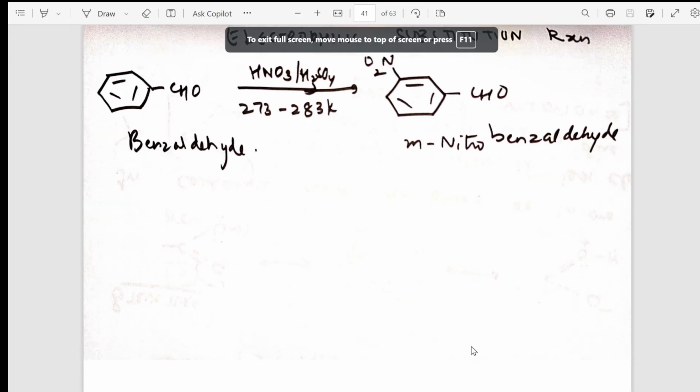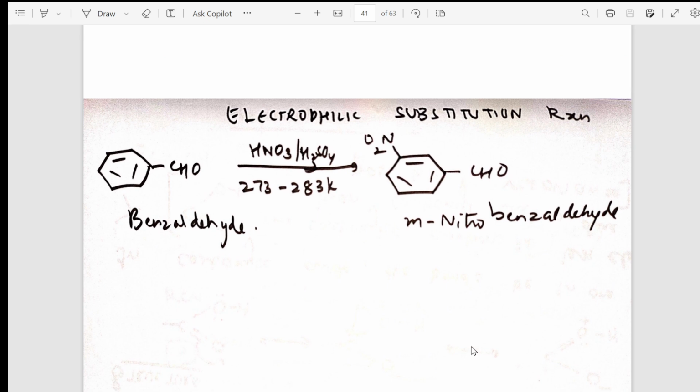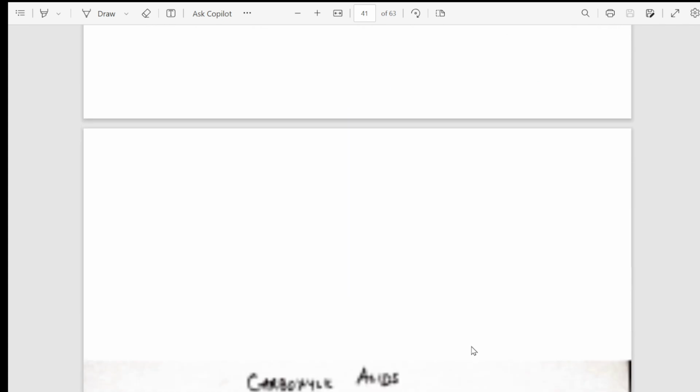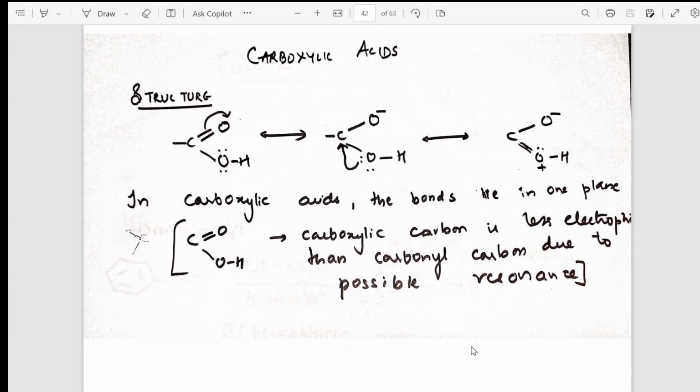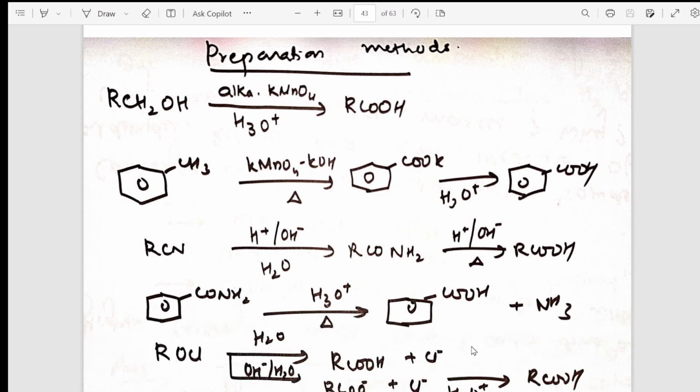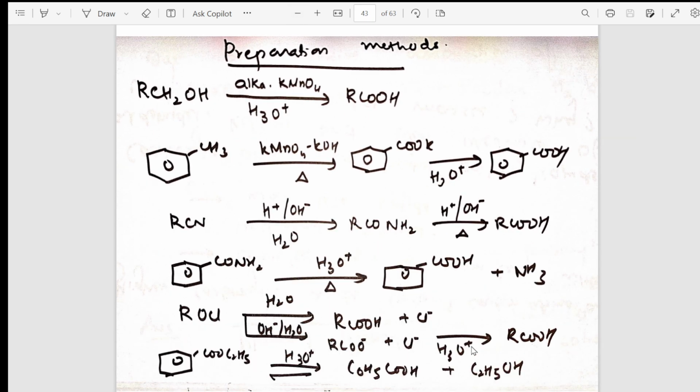This is your regular substitution reaction, which I have taken in the conversion of benzaldehyde to nitrobenzaldehyde. Now, the last one is the carboxylic acids. The structure is what is given here. Then the preparation methods. I'll zoom in a little. These are the preparation methods. All I have combined together and kept on one page.